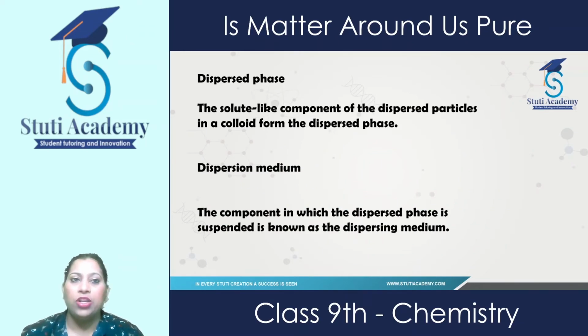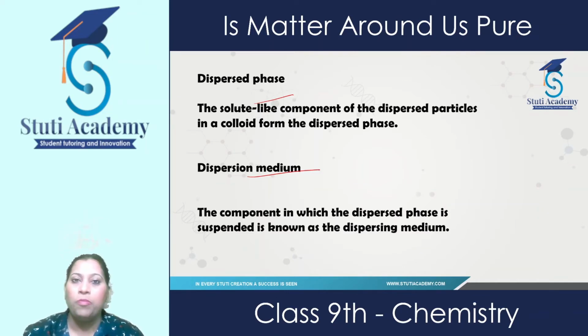Now, in a colloidal solution, two phases are there: dispersed phase and dispersing medium. Dispersed phase is that phase which is the solute-like component. As we know, a solution is made up of two things, solute and solvent.